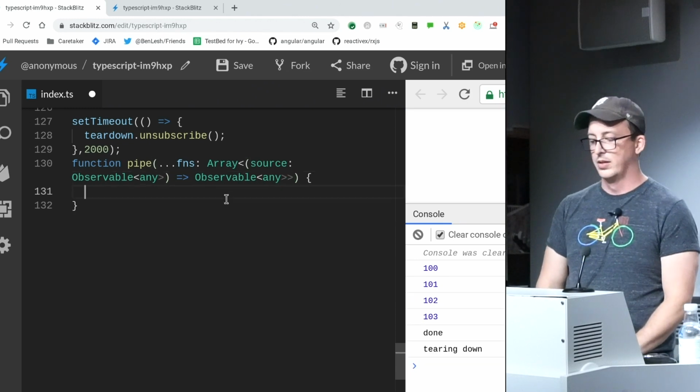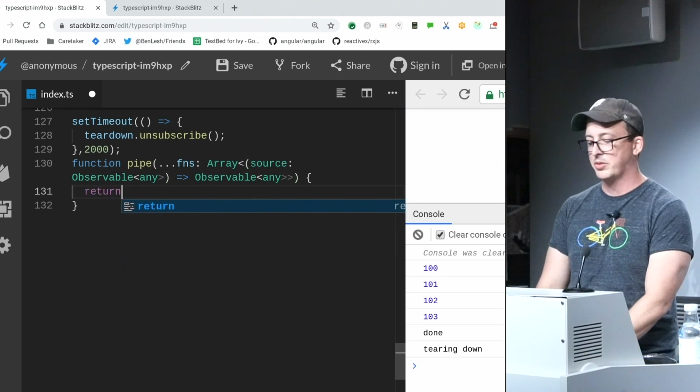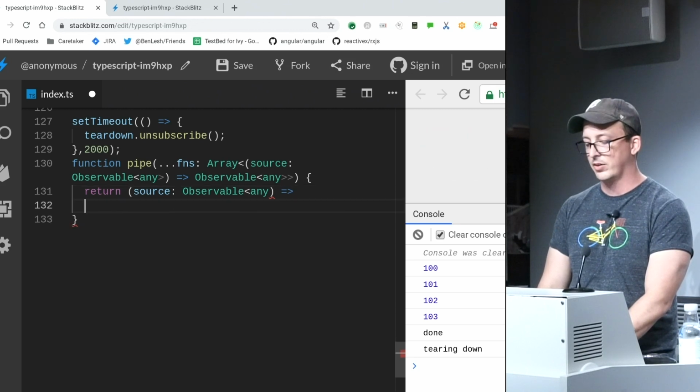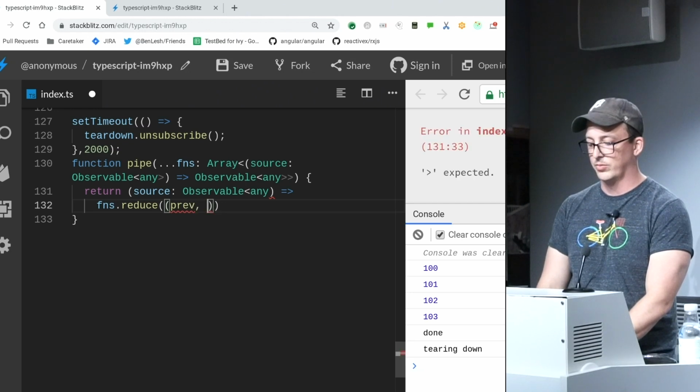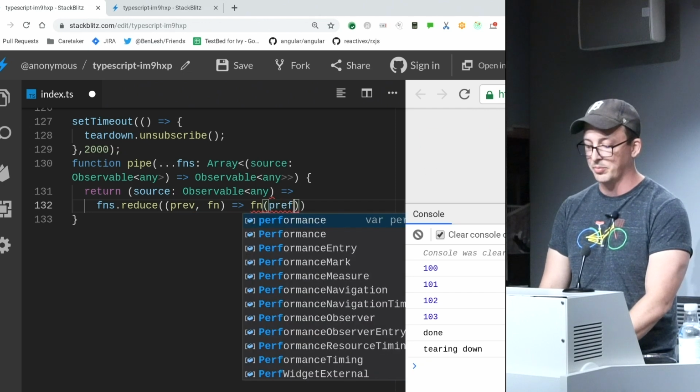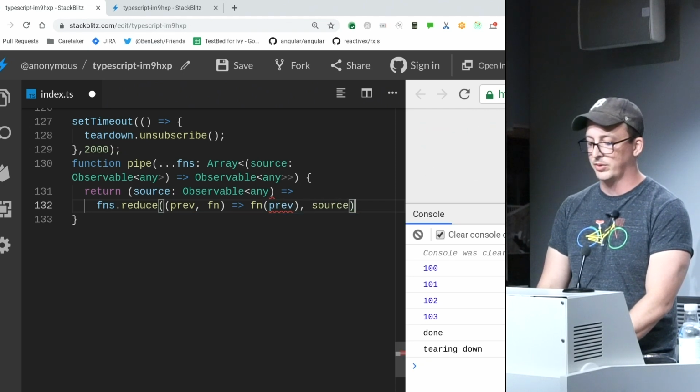All right. And what we're going to do with this is return something that takes the source observable of any, and then takes that entire array of functions and reduces it, such that we take the previous and whatever this function is, and we call that function on the previous value, and we start with the source.